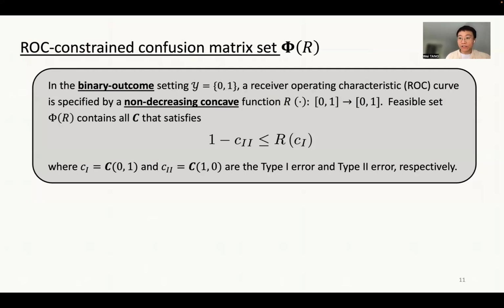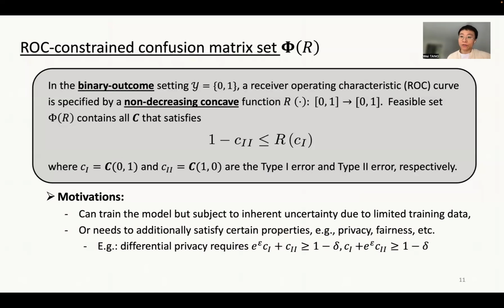In particular, any feasible confusion matrix given this ROC function must satisfy that one minus the type 2 error must be no larger than the ROC function value at the type 1 error here.